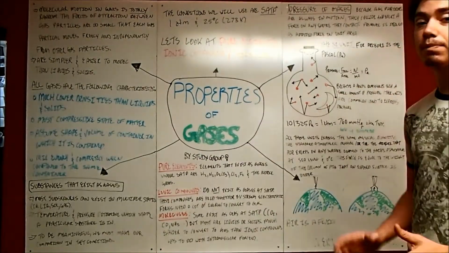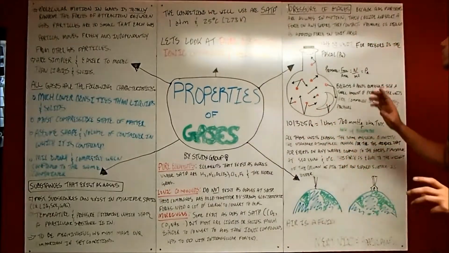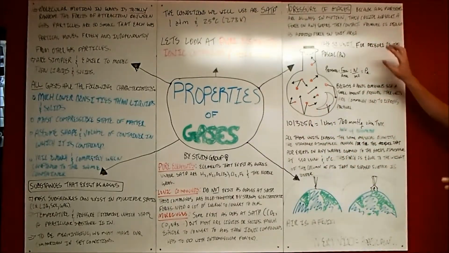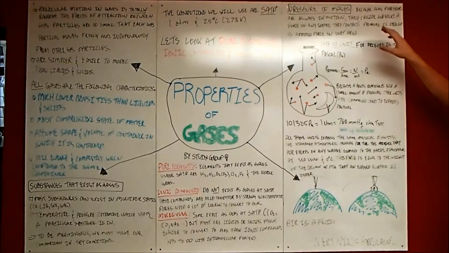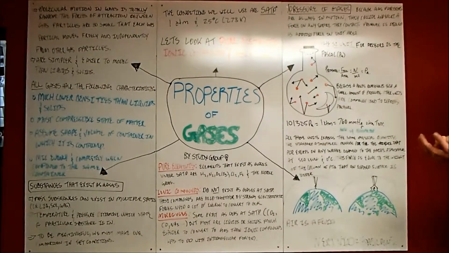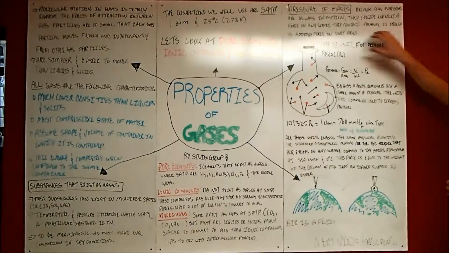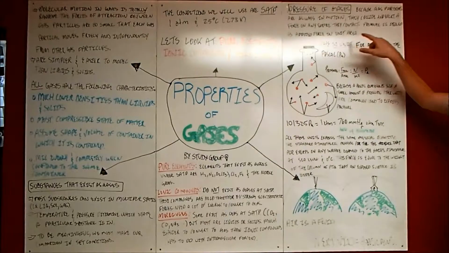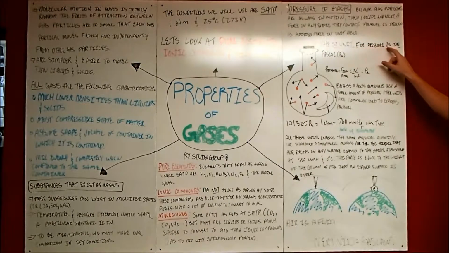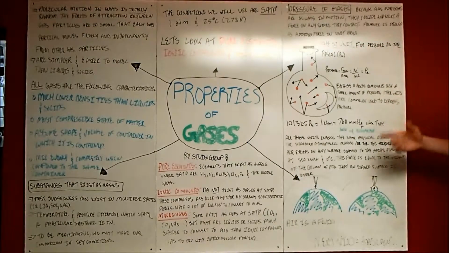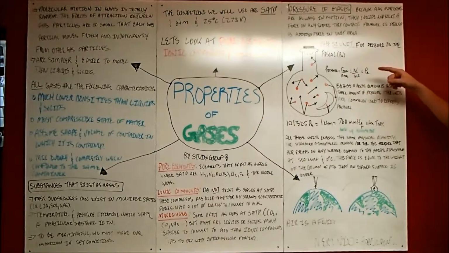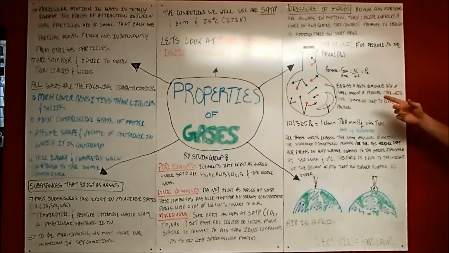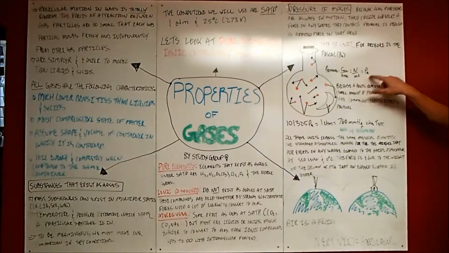Okay, so a big part of gases is pressure. Because gas particles are always in motion, they collide and exert a force on the surface they contact. In a balloon, that's what's keeping the balloon blown up. Pressure is defined as an applied force on a unit area. The SI unit for pressure is the Pascal. So pressure is force over area. The SI unit for force is a Newton, and the SI unit for area is meter squared. And so a Newton over a meter squared is a Pascal.